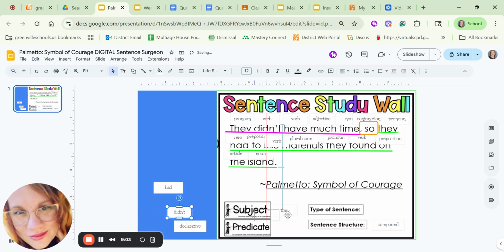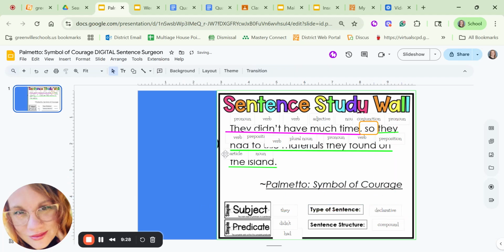They didn't have, which I could have put the have, and then they had to use. So you could put they didn't have, or they had to use. Although to is a preposition, so that's why I didn't include it. But because it has a period at the end and is not commanding anybody to do something, they're just basically saying something. It is a declarative sentence.